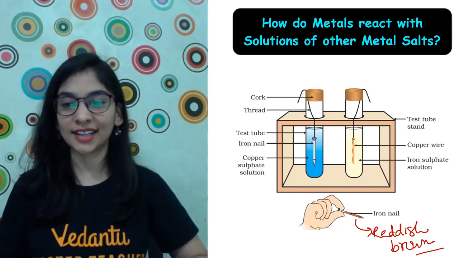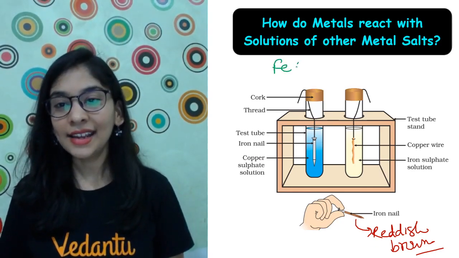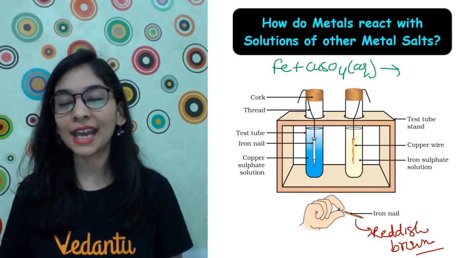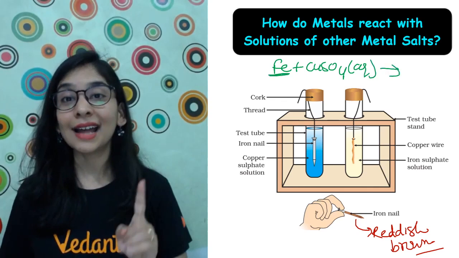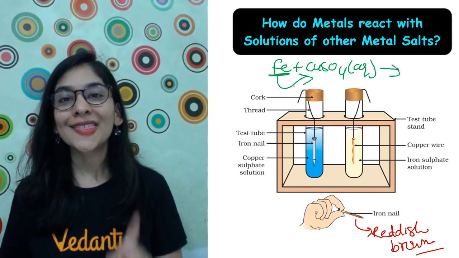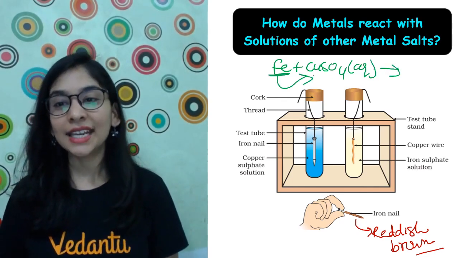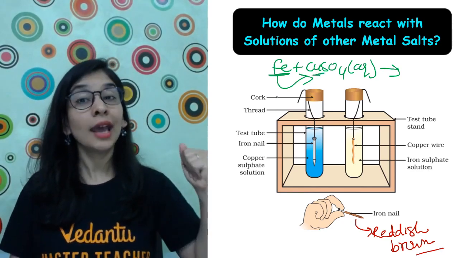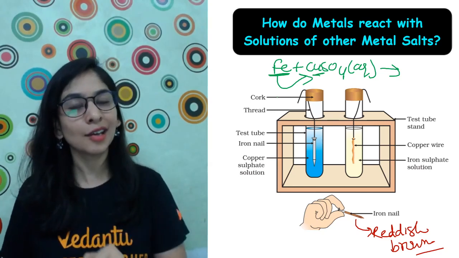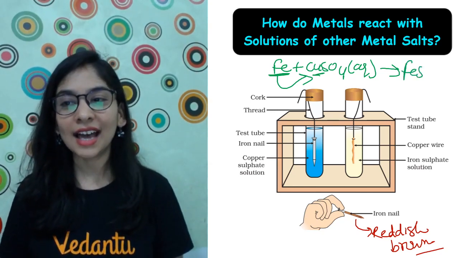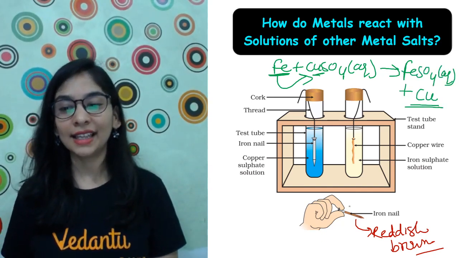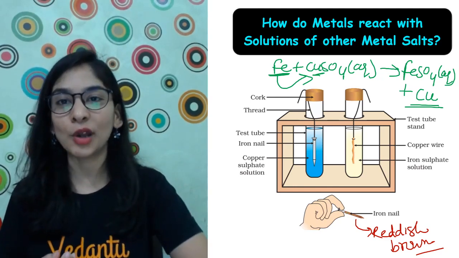Definitely in the comment section. Okay, the iron here is reacting with the copper sulfate aqueous solution that I've taken. Iron is more reactive than copper, so it is telling copper, you have to be a loner because I am very strong and I'll displace you. I will take your position, and you will get iron sulfate aqueous solution. Poor copper will be free and will deposit on your iron nail, which is definitely having a reddish brown color.